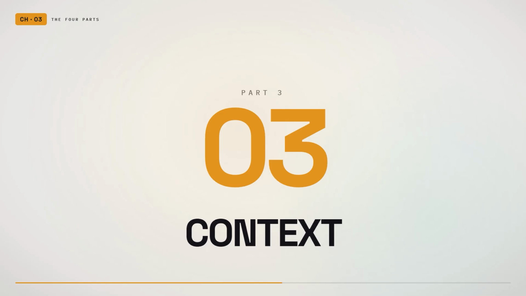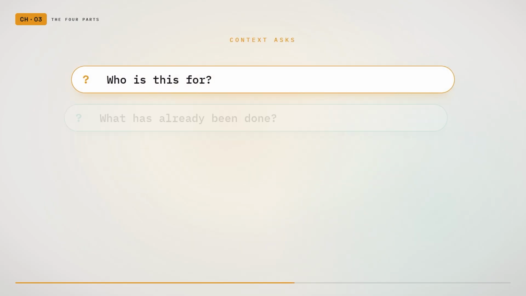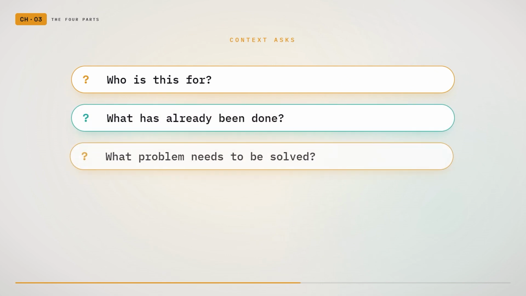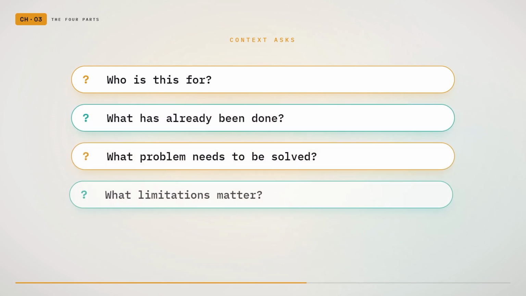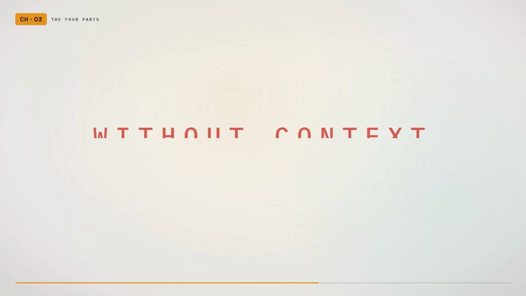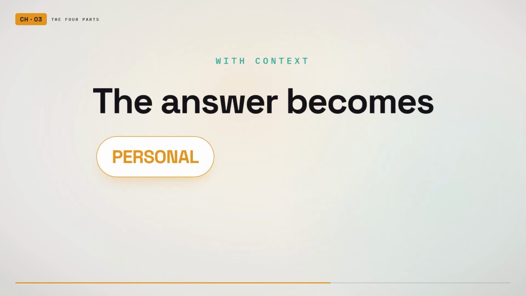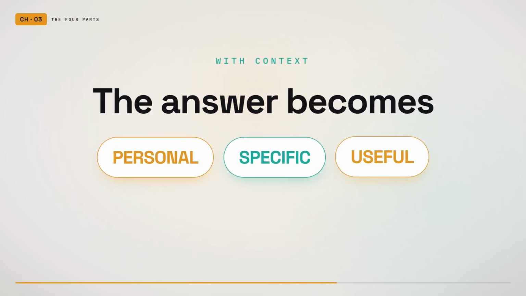The third part is context. Context explains the situation. Who is this for? What has already been done? What problem needs to be solved? What limitations matter? What does success look like? Without context, the AI creates an average answer for an average person. With context, the response becomes more personal and useful.